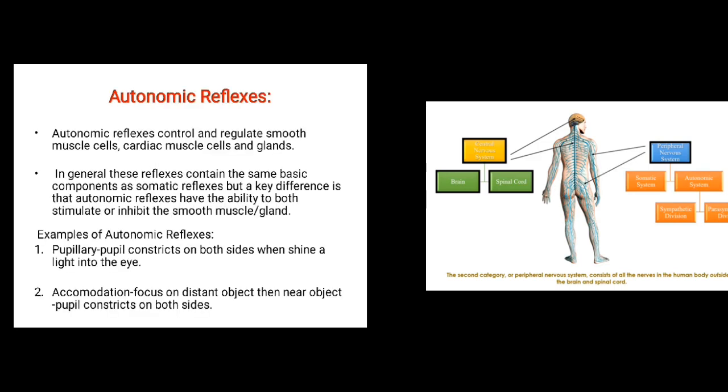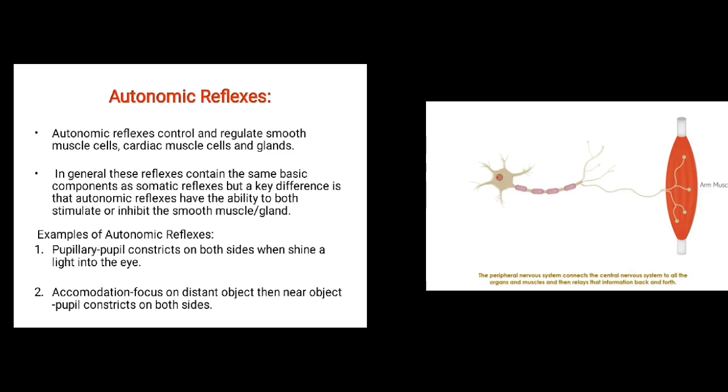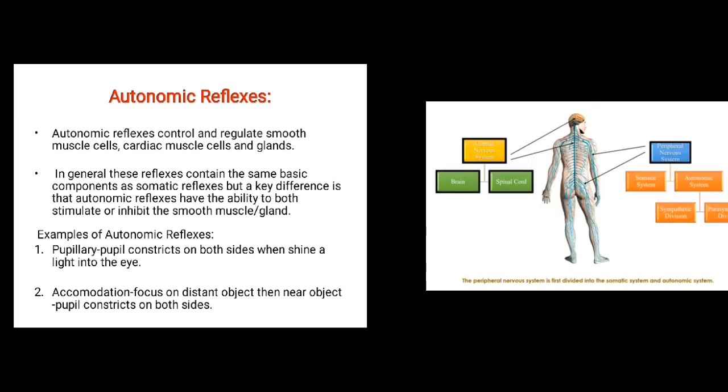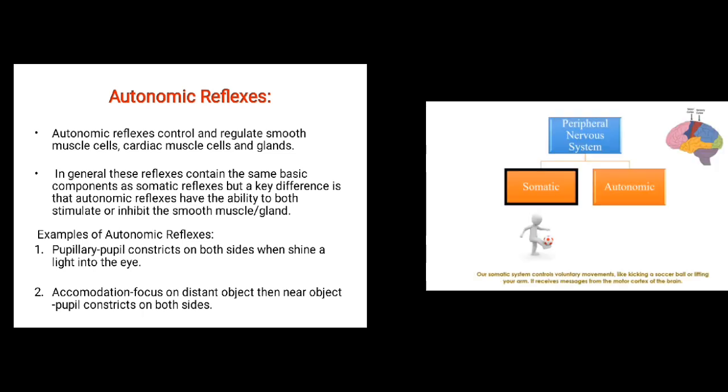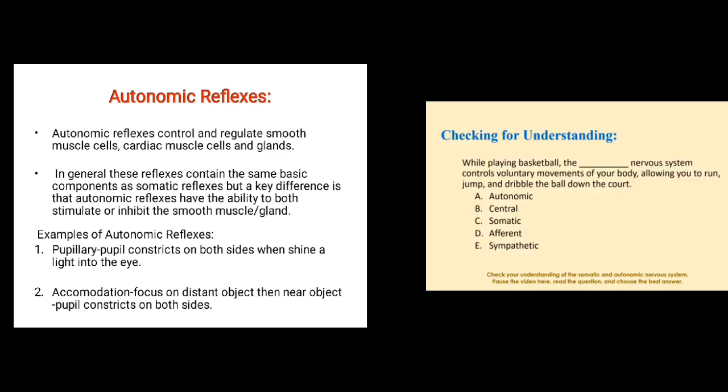The autonomic reflexes control and regulate smooth muscle cells, cardiac muscle cells, and glands. In general, these reflexes contain the same basic components as somatic reflexes, but a key difference is that autonomic reflexes have the ability to both stimulate or inhibit the smooth muscle or gland. Examples of autonomic reflexes include the pupillary reflex, where the pupil constricts on both sides when you shine a light into the eye, and accommodation, focusing on distant objects, then near objects.